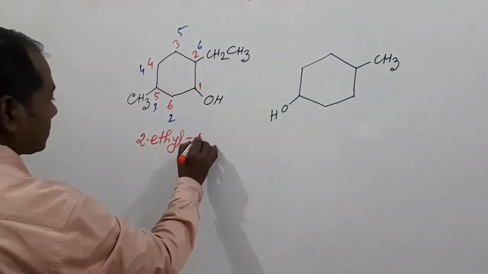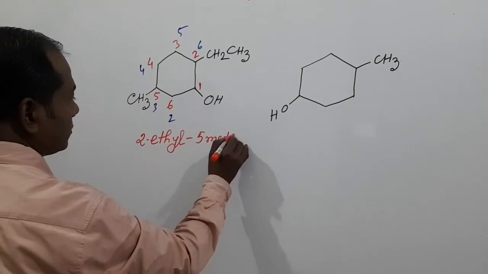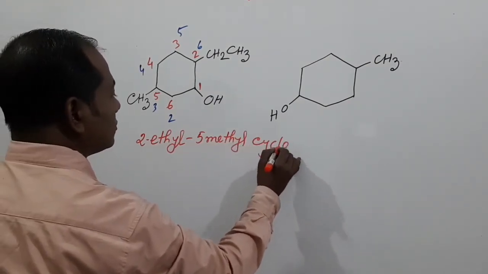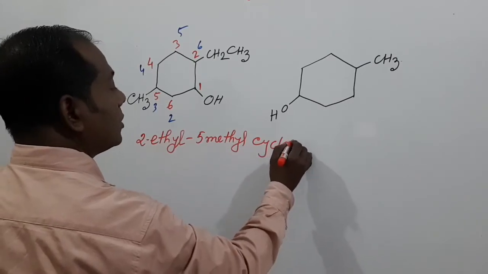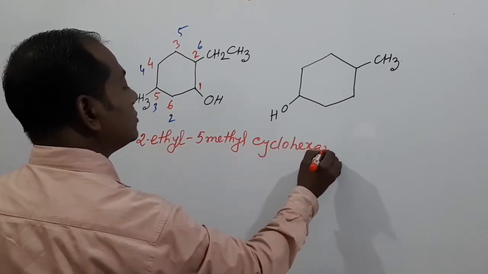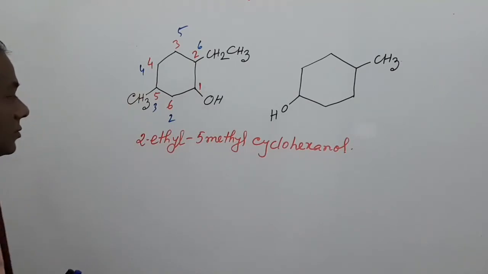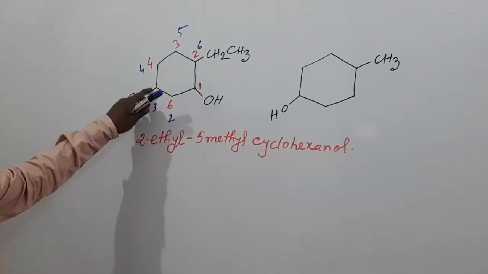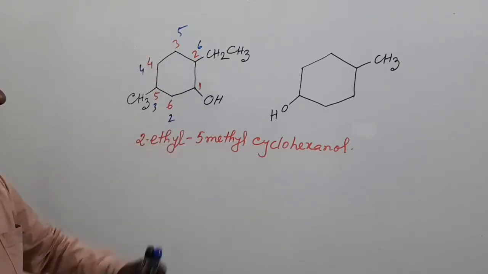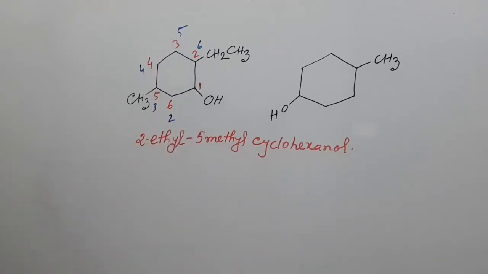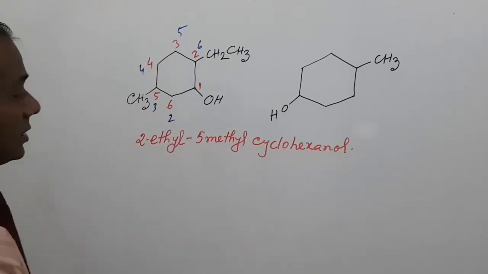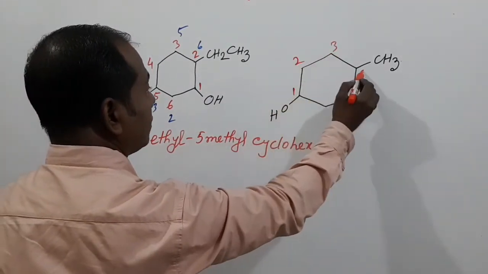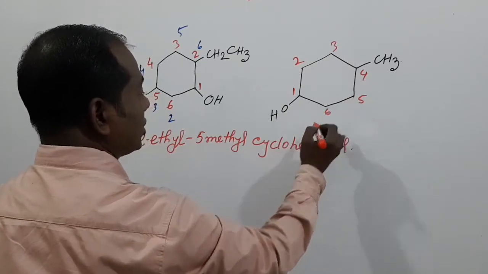So the name of this compound is 2-ethyl-5-methylcyclohexanol. And if we see this compound, this is carbon number 1, 2, 3, 4, 5, 6.